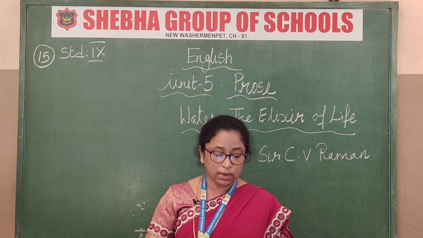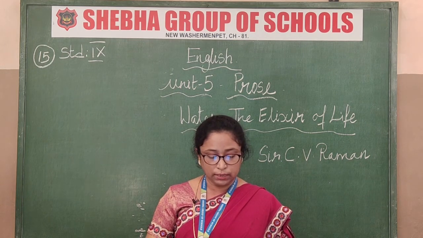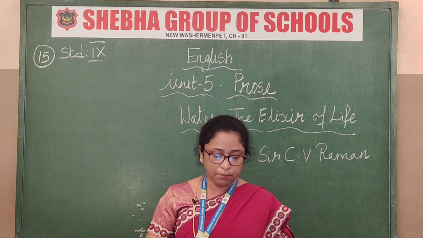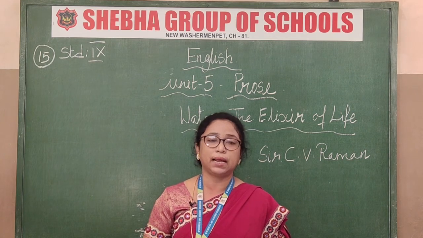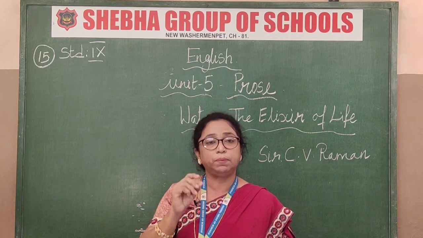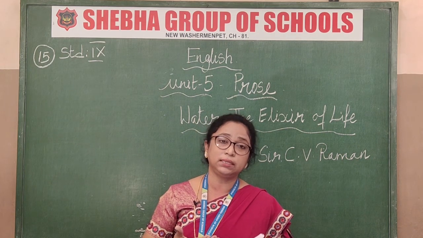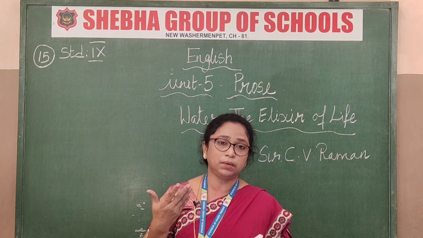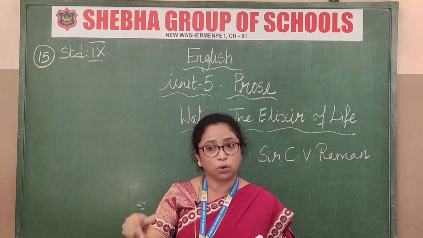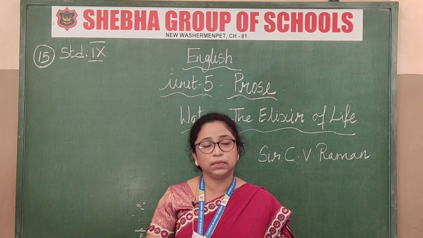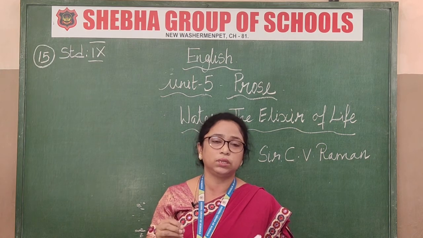The collection of rainwater and utilizing it is very important. Vast areas of land which at present are scrub jungle will be turned into fertile and prosperous country by courageous and well planned action. What is he saying is, well planned action. We should take action. We should not leave this. When he wrote this, long back, Sir C.V. Raman, that time itself he had this view about what is going to happen now. So what he is saying is, we should hold back the water, not let it go into the ocean.